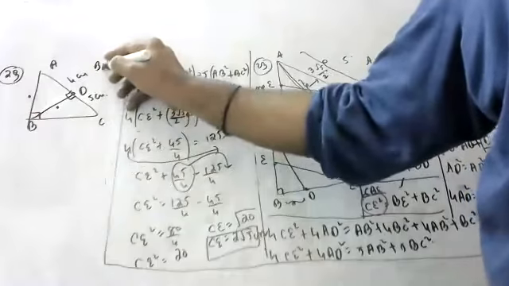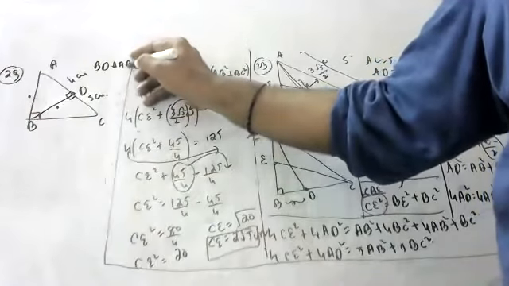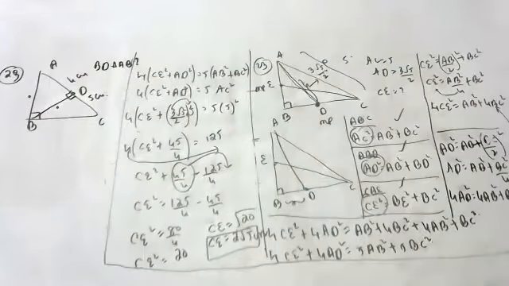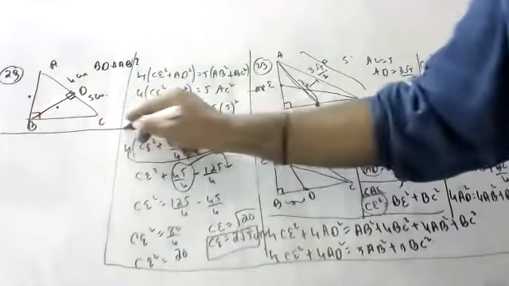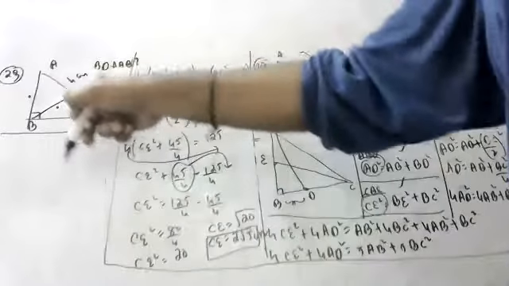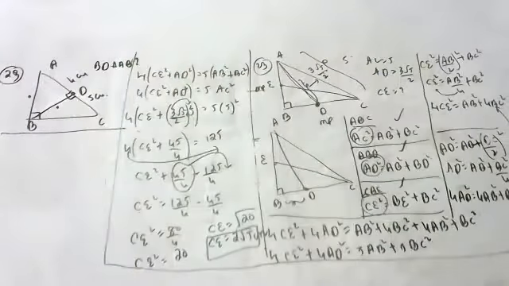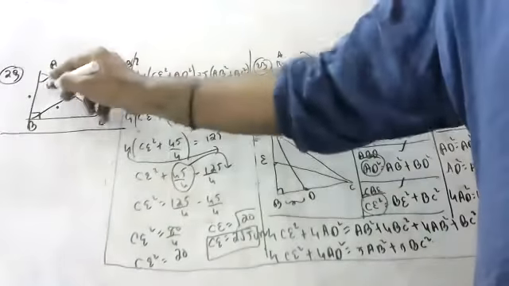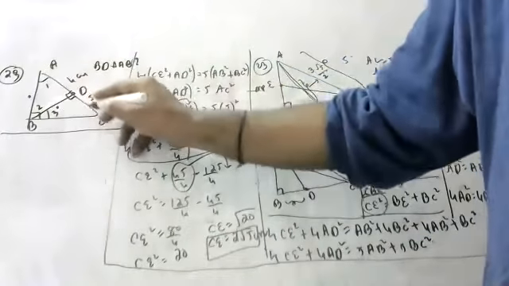Okay, we should find BD and also AB. So children, all of you remember. I'll prove these both are similar, children. How I am proving them similar, you see here. This is 1, this is 2, this is 3, this is 4.